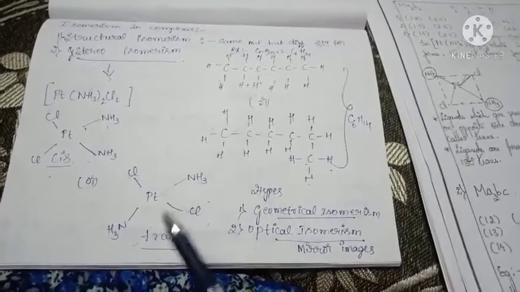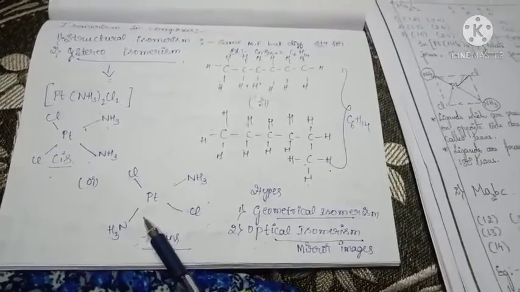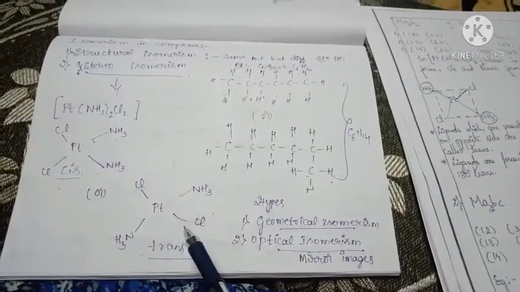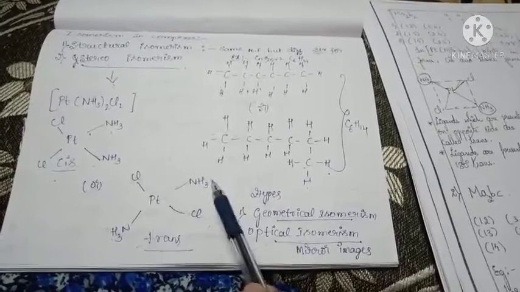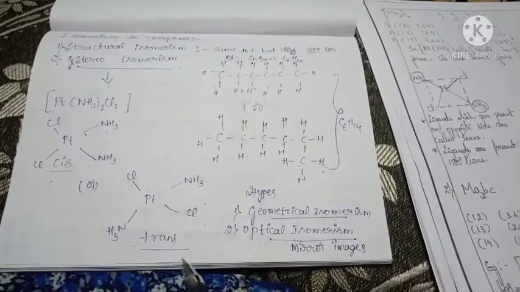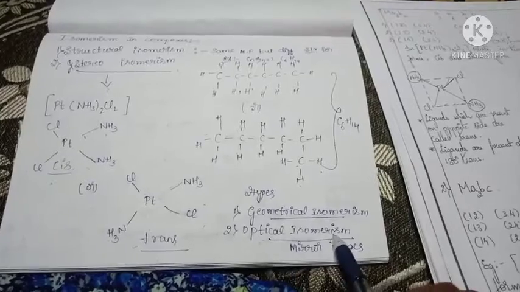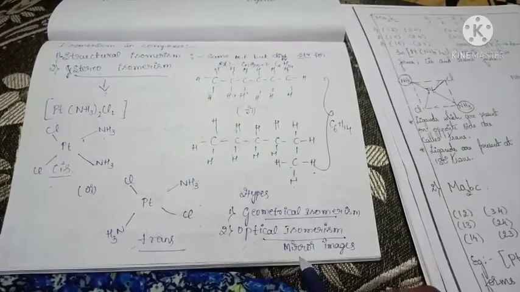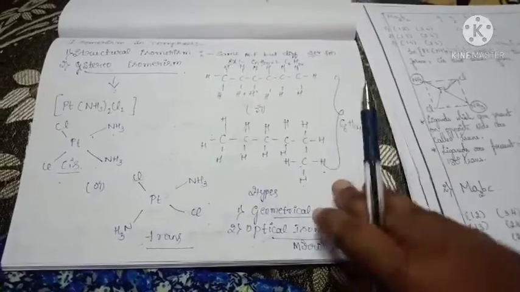It means the same ligands present on the same side is called a cis isomer, or the same ligands present on the opposite side is called a trans isomer. And the second one is optical isomerism, which we explain on the basis of mirror images.